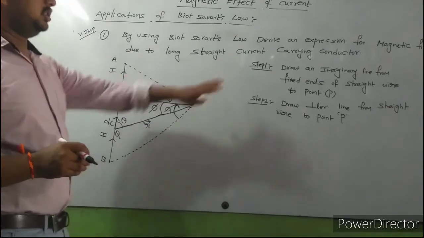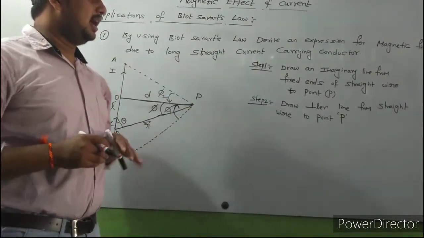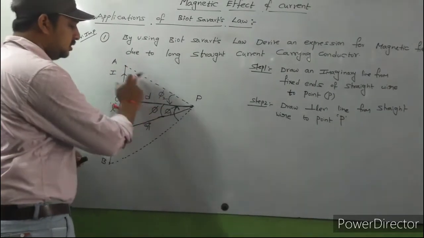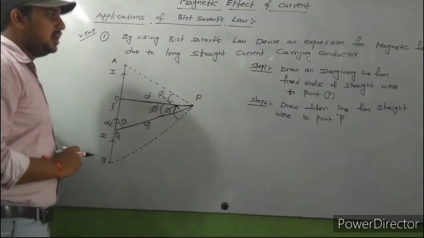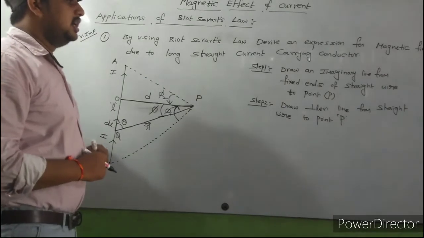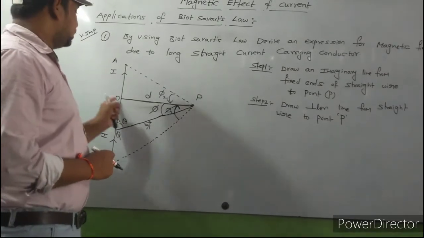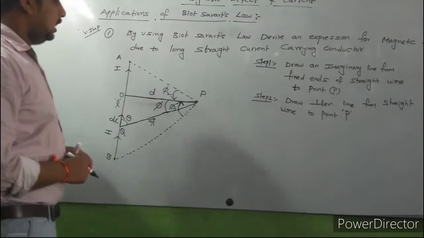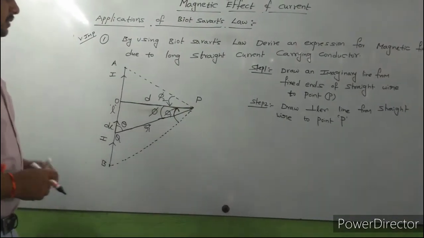How to find that? Step 1: draw an imaginary line from the fixed ends of the straight wire to point P. Next, step 2: draw a perpendicular line from the straight wire to point P. Draw a perpendicular line. Okay. Next, step 3.